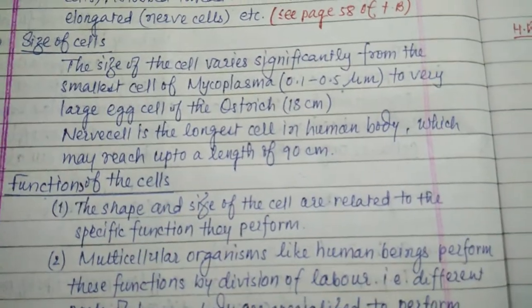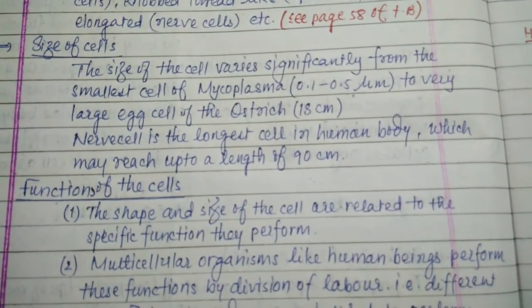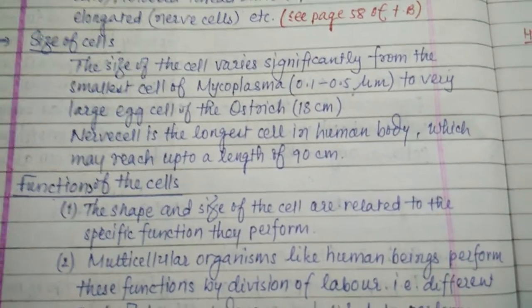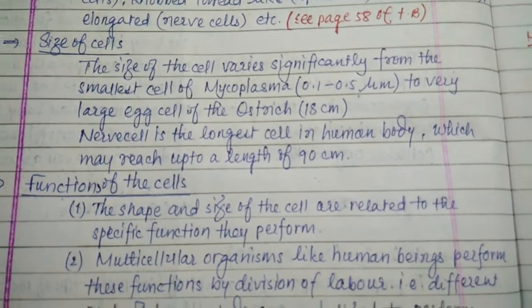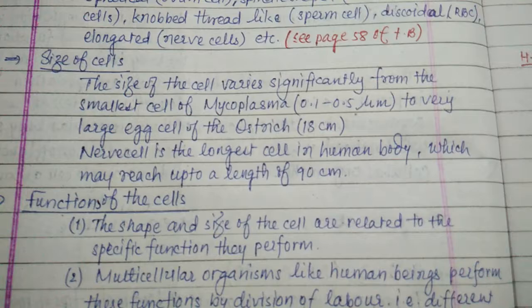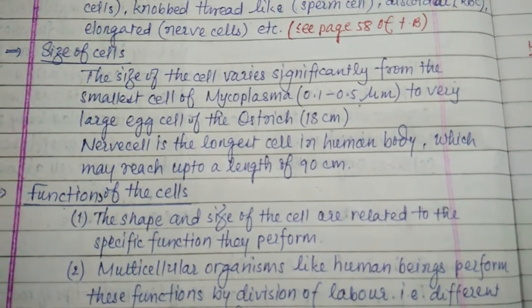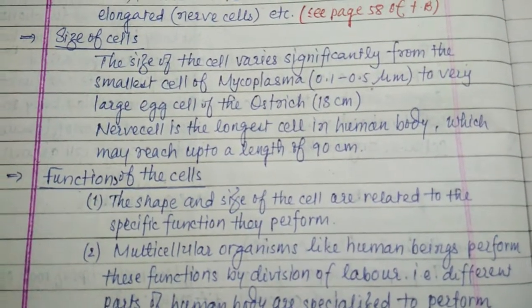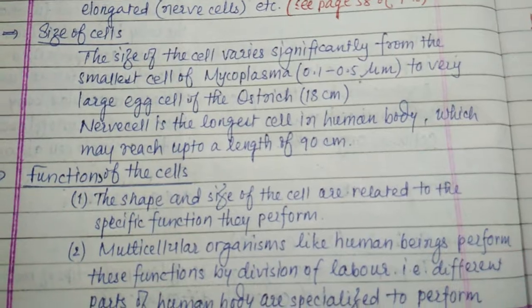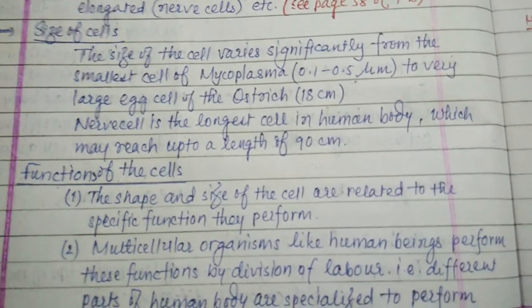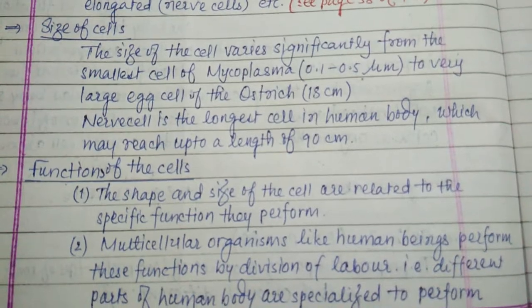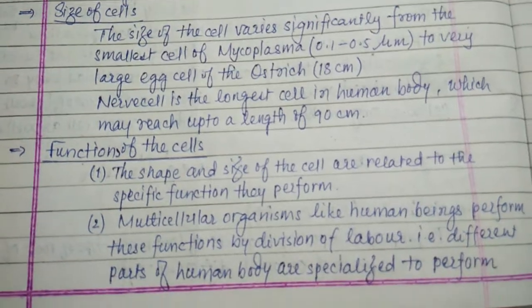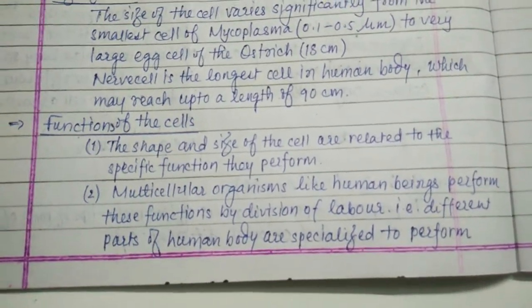Now the size of the cell varies significantly, from the smallest cell, mycoplasma, 0.1 to 0.5 micrometer. The first m is called micro. To a very large egg cell, the ostrich bird's egg of 18 centimeter. We can see this egg cell. Nerve cell is the largest cell in the human body, which may reach up to a length of 90 centimeter. So it is the largest cell located in our body.